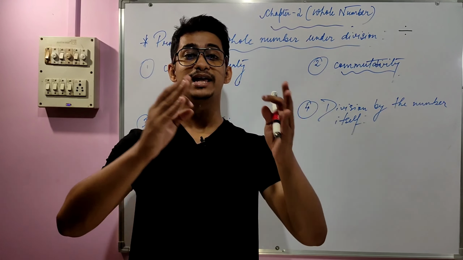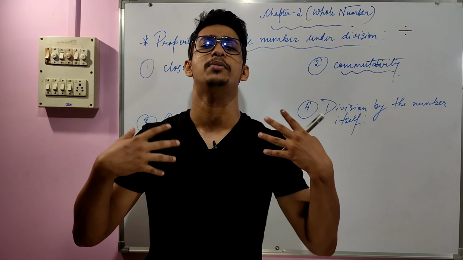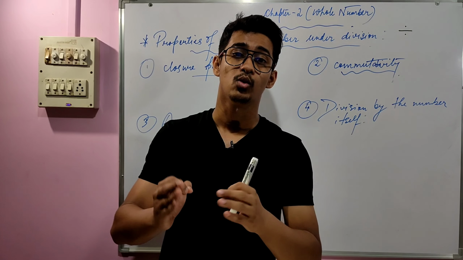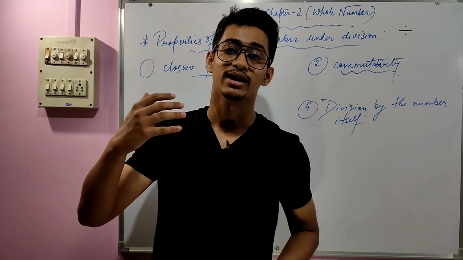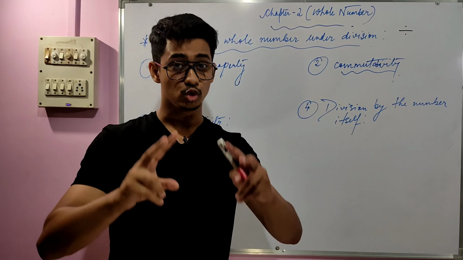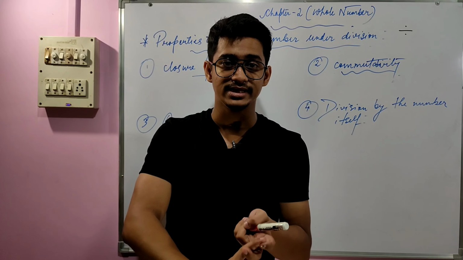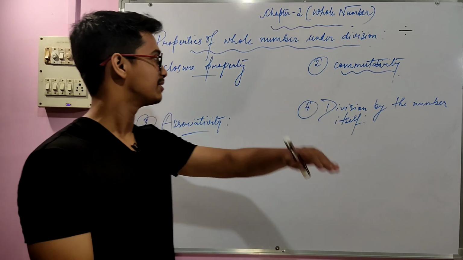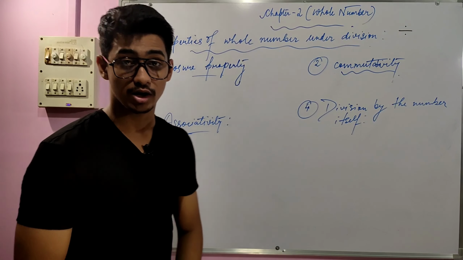When two numbers are operated with each other under division, it must give you what result? It must give you a whole number. When two whole numbers are operated with each other, the result will be a whole number. So that is our task. But in the case of division, it is not at all possible.